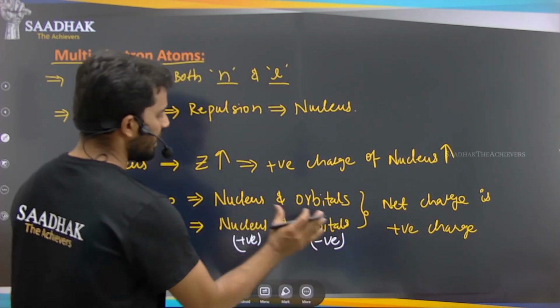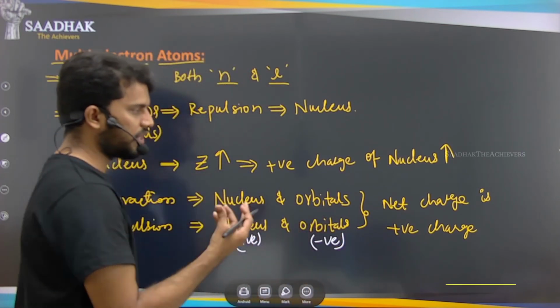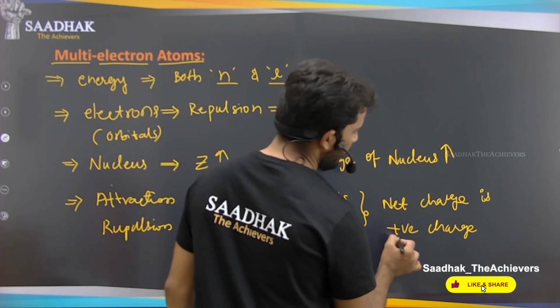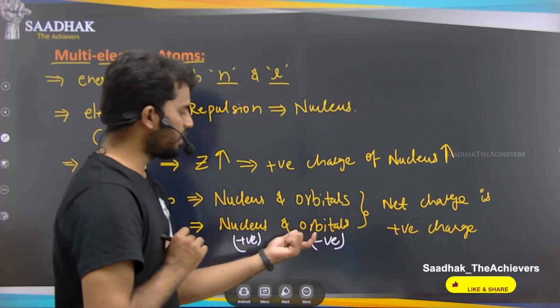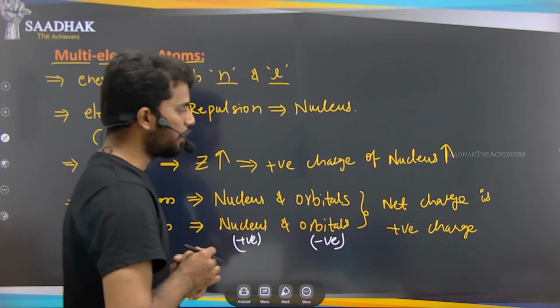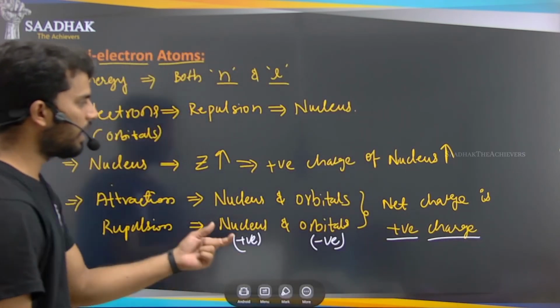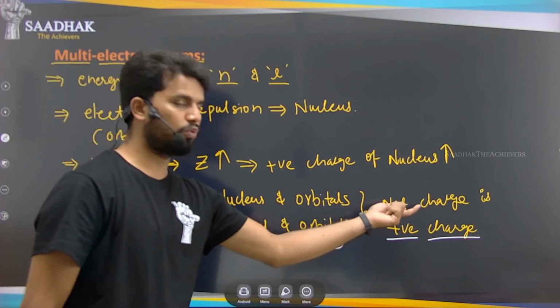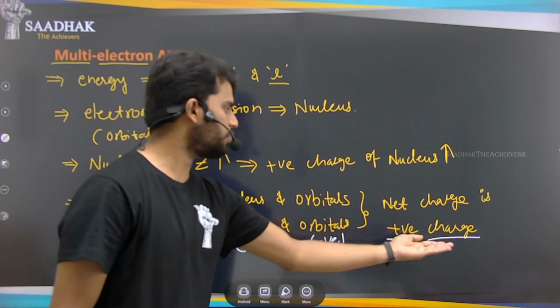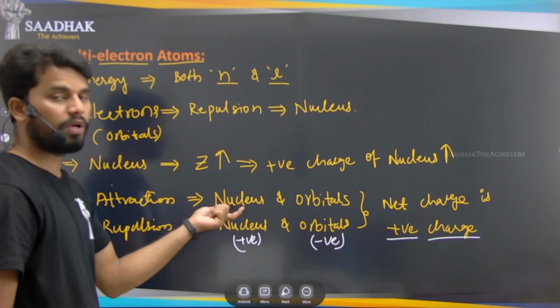So the nucleus has more charge onto these orbitals, because this has less negative charge here. So the net charge is positive, because of the nucleus.